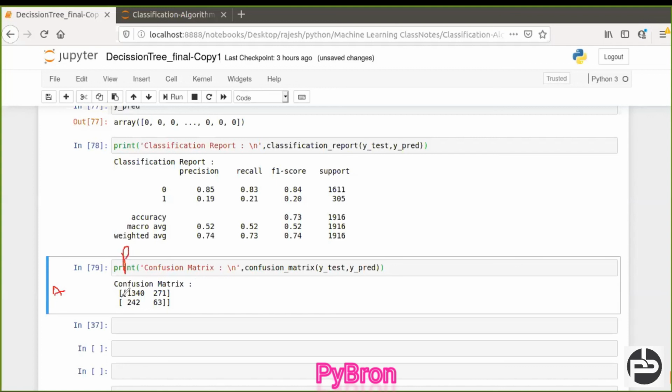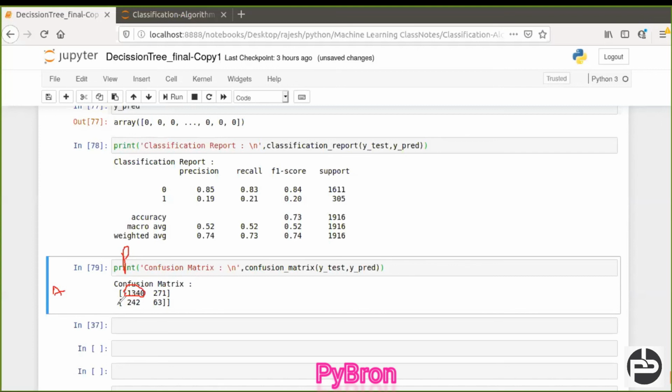Here 1310 are cases where the customer actually reverted the money, and the machine is also saying that he reverted. 271 cases are where he actually reverted, but the machine is saying he did not revert.